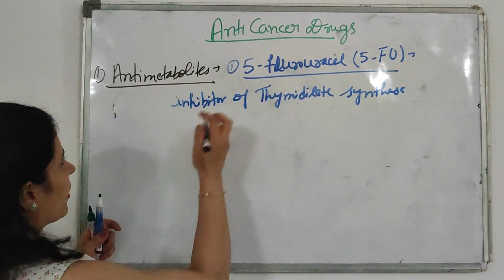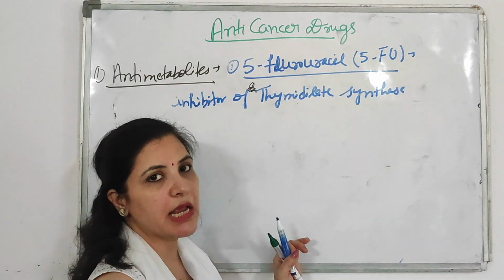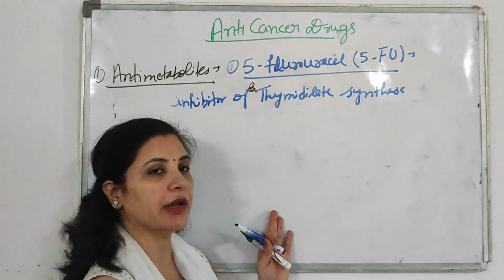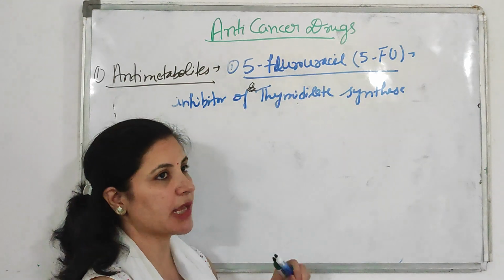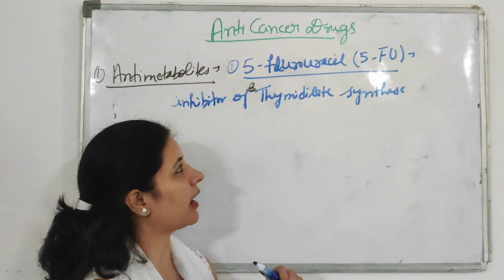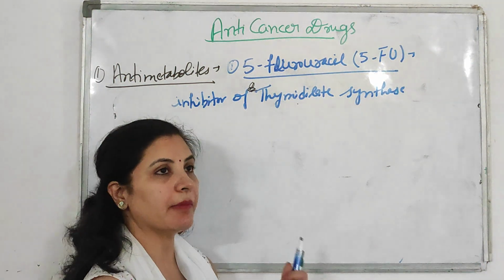This question is important for your MCQ. This question about 5-fluorouracil has been asked in 4 to 5 university exams before. In those exams where MCQs are included, the question was which enzyme 5-fluorouracil inhibits, and many options were there. The answer is that 5-fluorouracil is an inhibitor of thymidylate synthase.